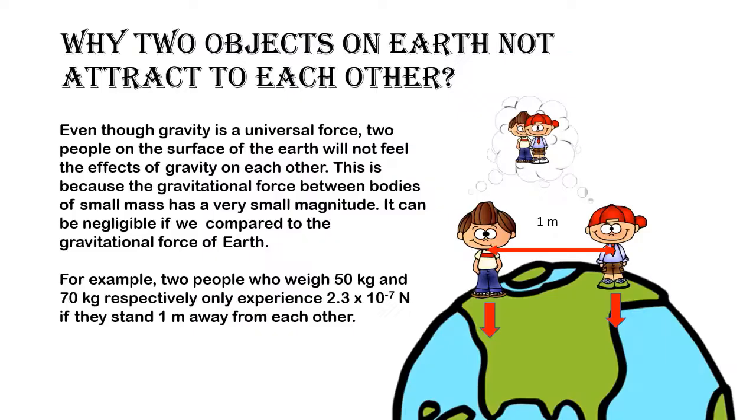Even though gravity is a universal force, two people on the surface of the Earth will not feel the effects of gravity on each other. This is because the gravitational force between bodies of small mass has a very small magnitude. It can be negligible compared to the gravitational force of Earth. For example, two people who weigh 50 kilograms and 70 kilograms respectively only experience 2.3 × 10^-7 Newton if they stand 1 meter away from each other.